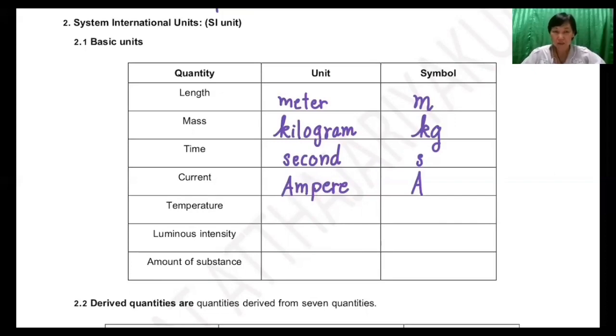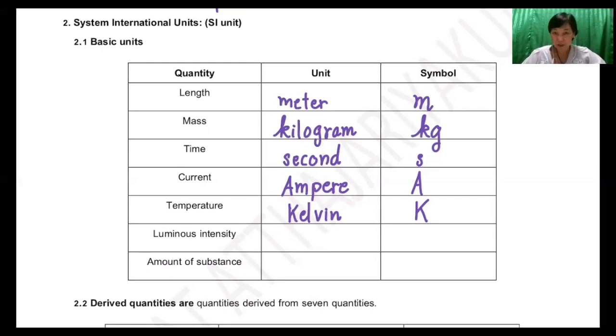When we use the name of a person as a unit, we have to use capital letter. The next base quantity is temperature, and the SI unit of temperature is Kelvin. The symbol of Kelvin, we use letter K.